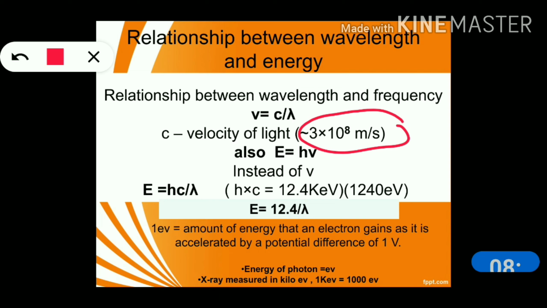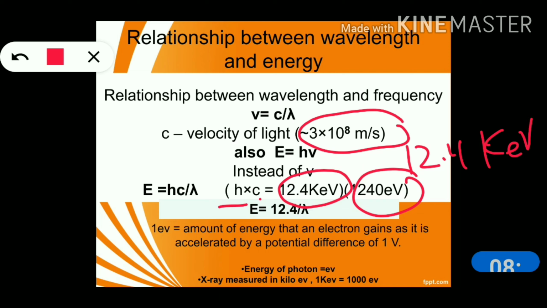So h is the Planck constant, and c is the velocity of light. That is equal to 1240 electron volt. X-ray is always measured in kilo electron volt, so we have to convert 1240 electron volt into keV. 1 keV is equal to 1000 electron volt, so it is 12.4 kilo electron volt.